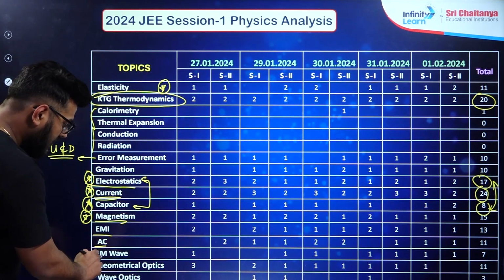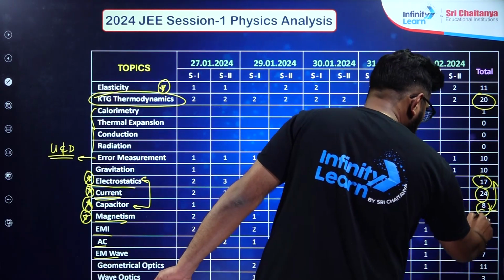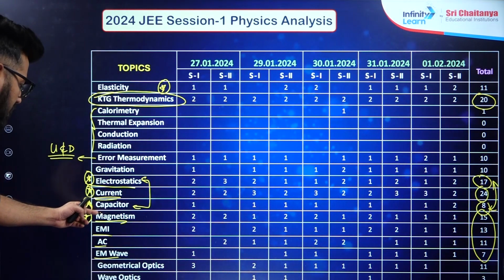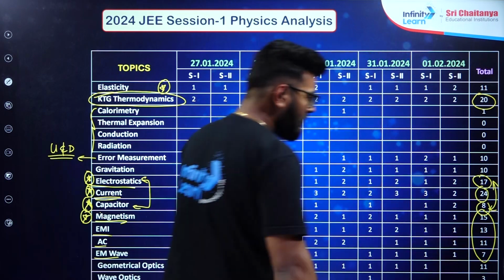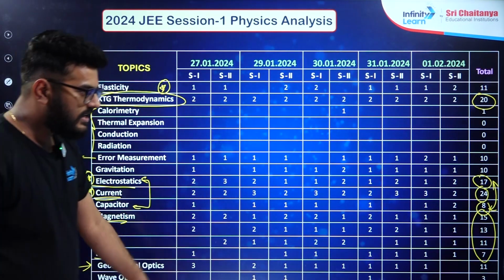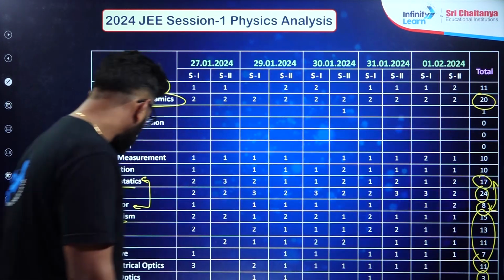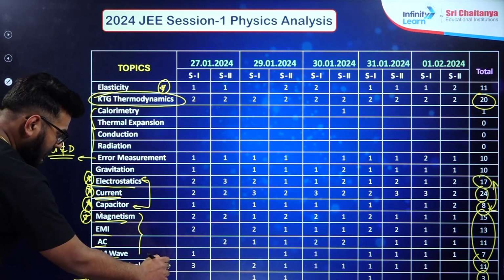EMI, AC and EM waves. For EMI, AC and EM waves you can see 13, 11 and 7. So yes, this entire data starting from magnetism till EM waves is important. You can see 15, 13, 11 and 7 questions have been asked. So it is important. Then geometrical optics, as usual, is an important topic. 11 questions have been asked, and as I told you, from wave optics also you have around 13 questions. So yes, these are important, and this is also important.